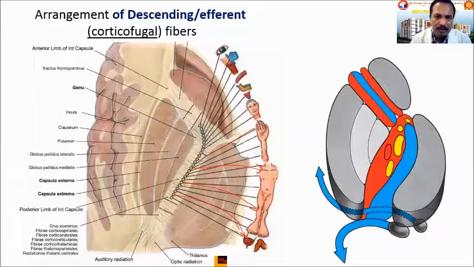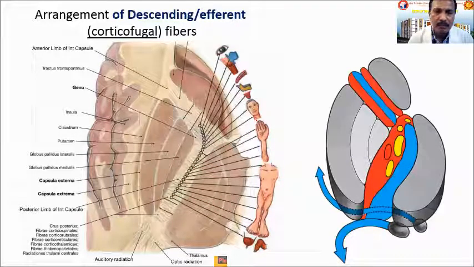What is the importance of this? If you know the position of the fibers, and a patient is suffering from a lesion of the internal capsule, then with the symptoms you can identify where exactly the lesion is present in the internal capsule and which artery is responsible for that.